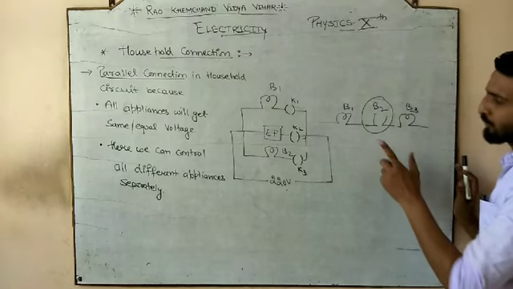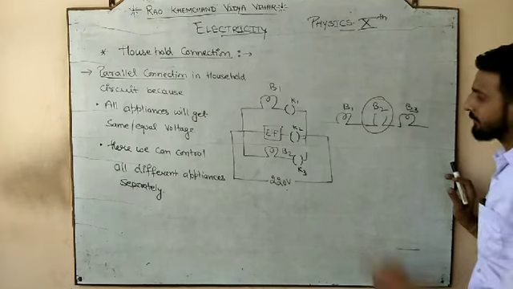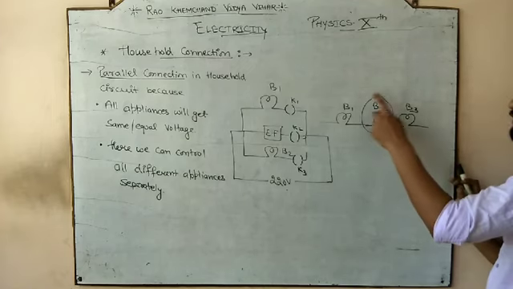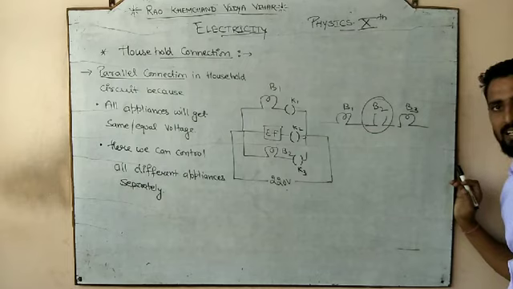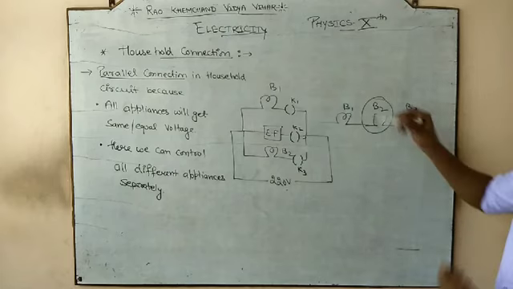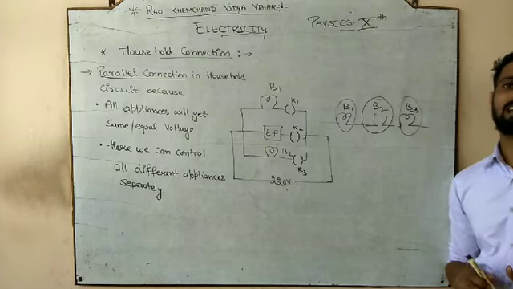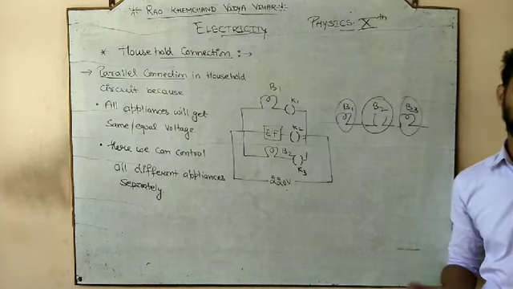And if this bulb is fused, it will break down the circuit. And if the circuit is broken, none of the bulbs is going to glow. So in the series connection, there is one more disadvantage. That if one appliance is not working properly, if one appliance is short circuited, it will result in other appliances not working properly. वो other appliances को ठीक होने के बावजूद भी काम नहीं करेगा.